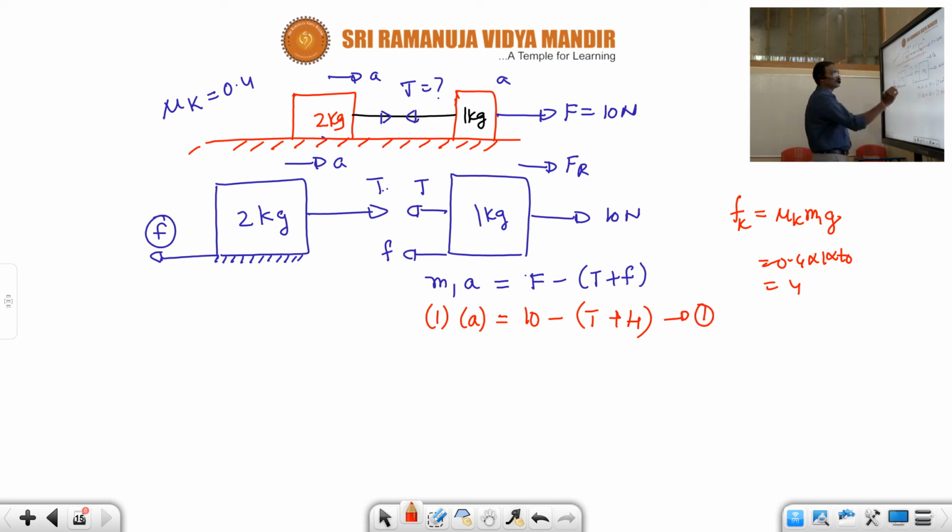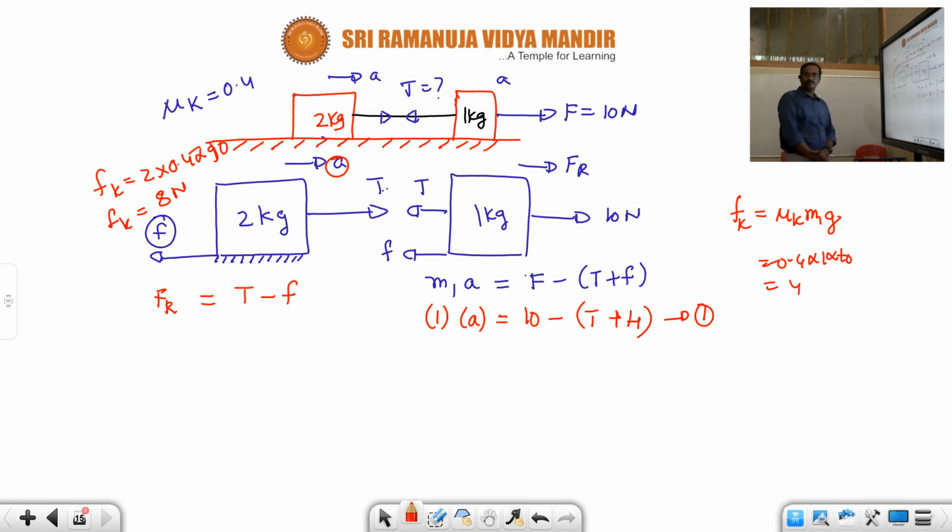In the second situation, for the 2 kg block, the resultant force Fr is taken with tensional force along the positive x-axis and frictional force along the negative x-axis. The frictional force Fk is equal to mu k 0.4 into 2 into acceleration due to gravity 10, which is 8 Newton.